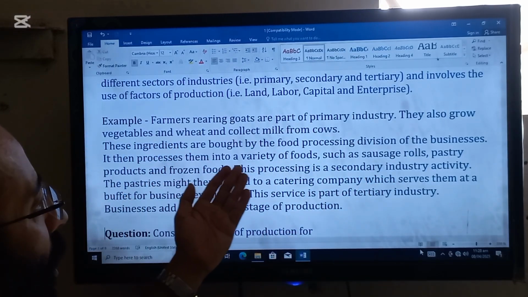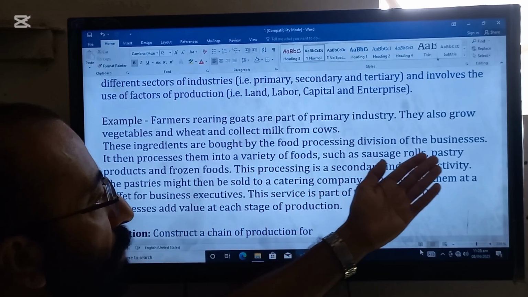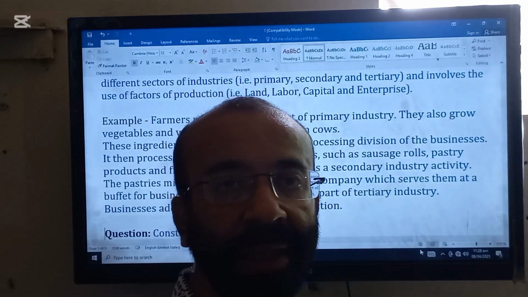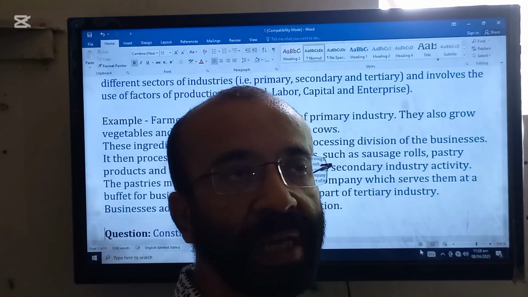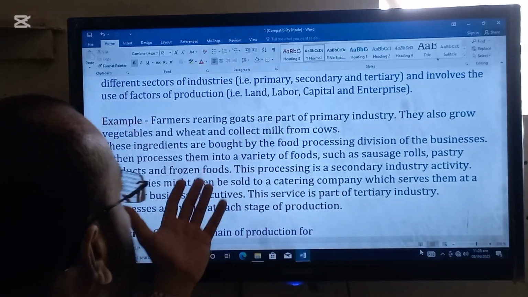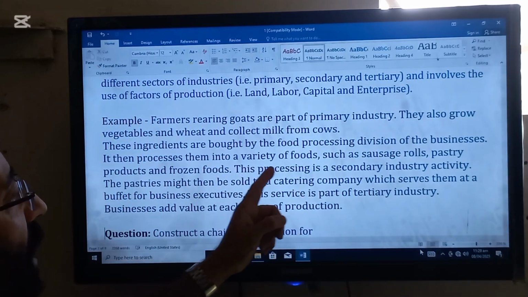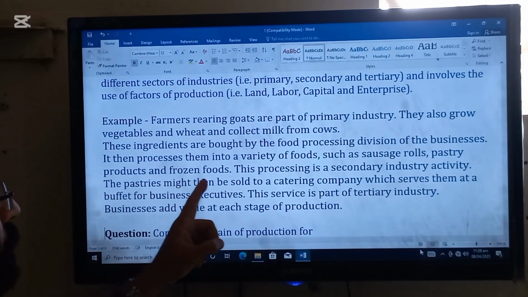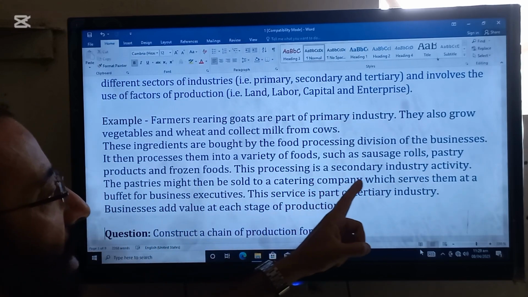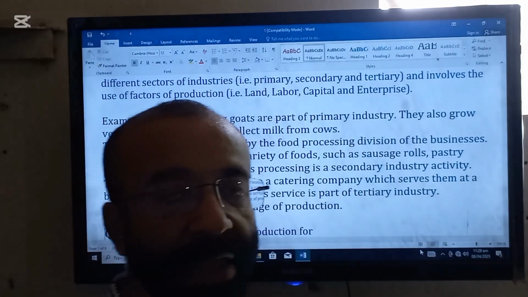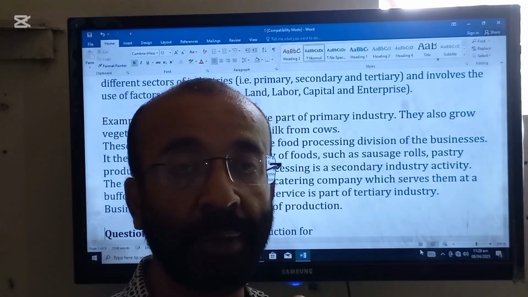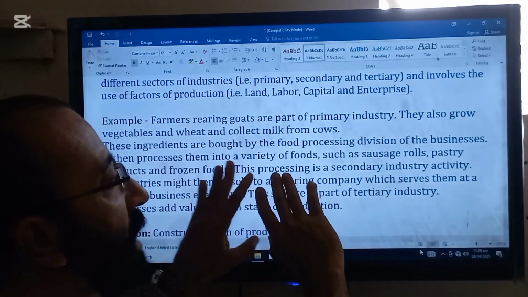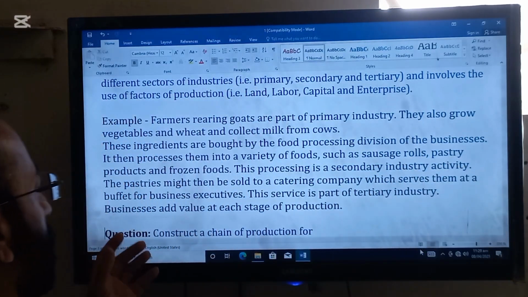These ingredients are bought by the food processing division of a business. Definitely that skin, that milk, that meat will be purchased by some other firms from the farmers. It then processes them into a variety of foods such as sausage rolls, pastry products and frozen foods. This processing is a secondary industry activity because they are transforming raw materials into finished or semi-finished goods.